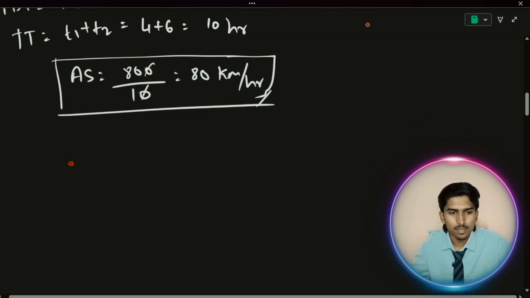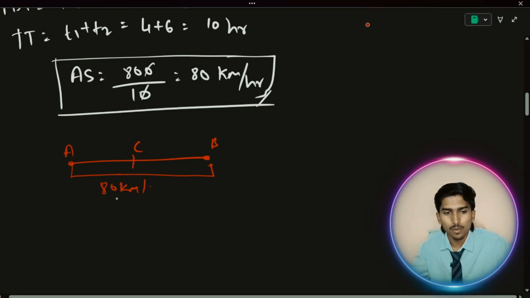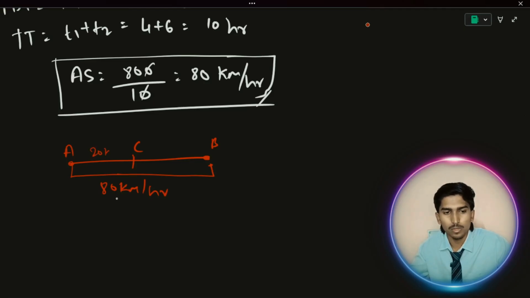For example, if you're going from A to B, in the middle you stop somewhere, like C. If your final destination is point B, and you go at a speed of 80 kilometers per hour without changing the speed, for example, you would go at 20 kilometers per hour from A to C, and from C to B, let's take 80 kilometers per hour. I'm just giving the example, okay?